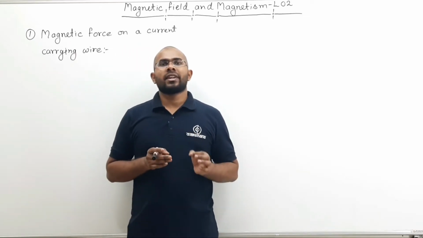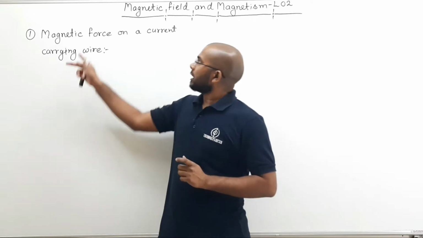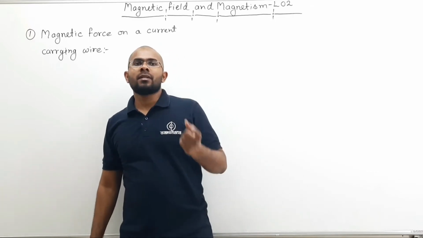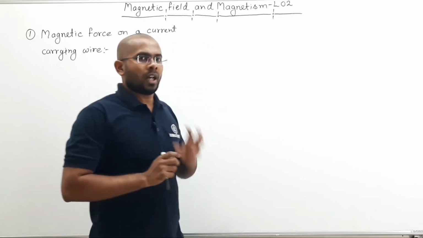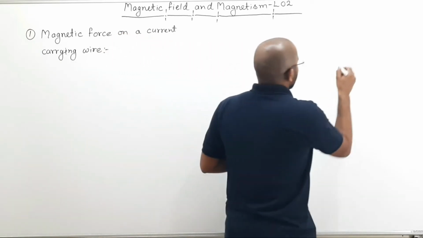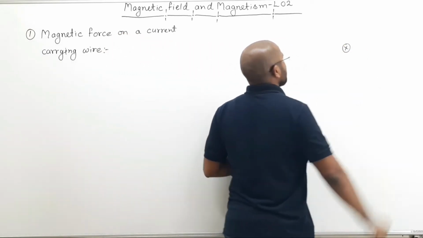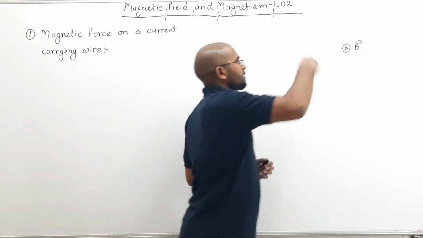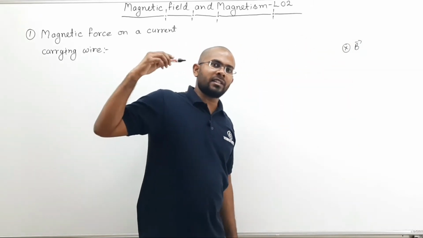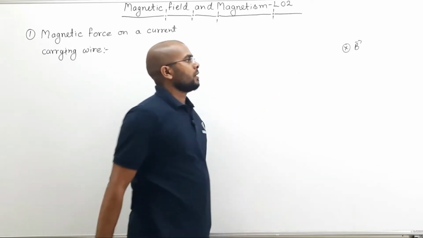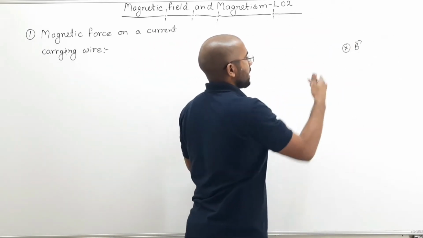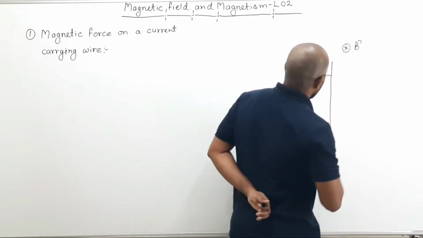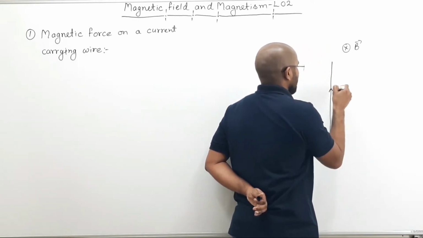So now let us take a look at how when a current carrying wire is placed inside a magnetic field, it experiences some amount of force. So let us take a look how that occurs. So let us consider that we have a uniform magnetic field B which goes inside. Cross surrounded by circle means your field is inside the board. Field is like this. So there is a uniform field in this region inside the board. And here I have a wire, and the wire has a current I.